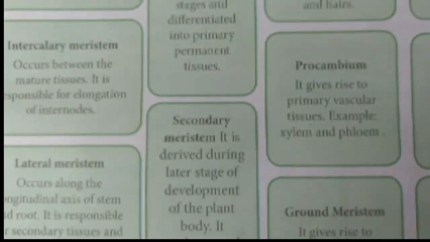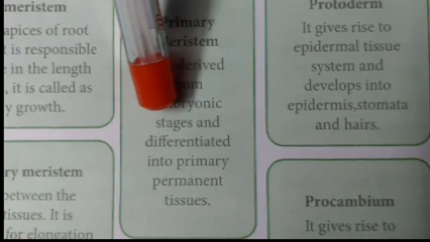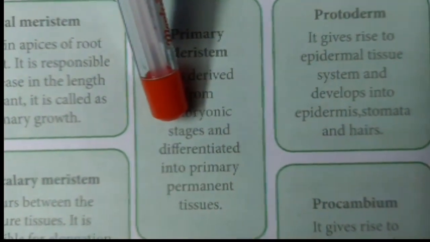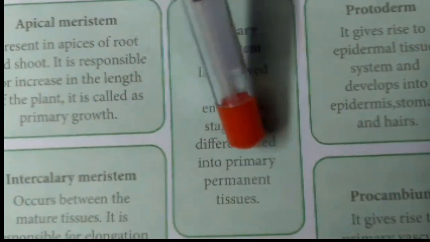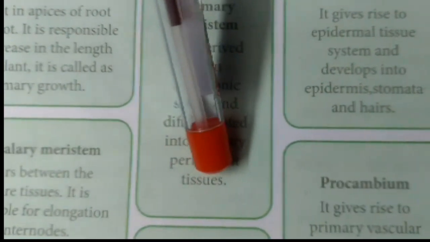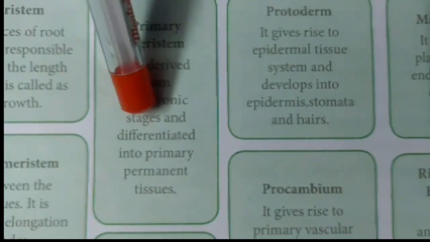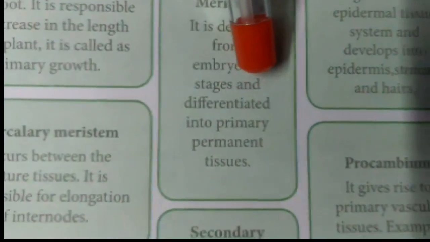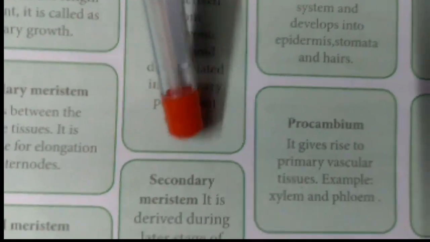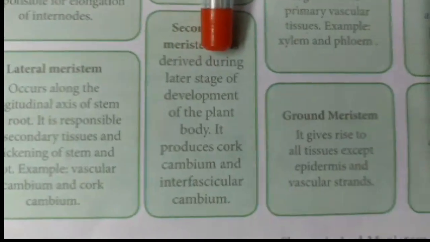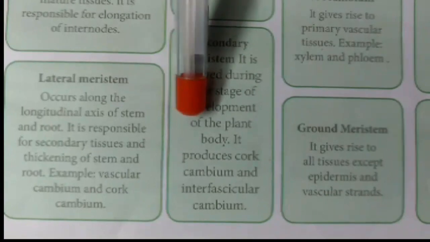The primary meristem is derived from the embryonic stage, that is, the young stages. During the developmental stages, these meristems are present and differentiate into primary permanent tissues. So the primary meristem is derived from the embryonic stage, that is, the seedling stage of the plant, and it differentiates into primary permanent tissues.